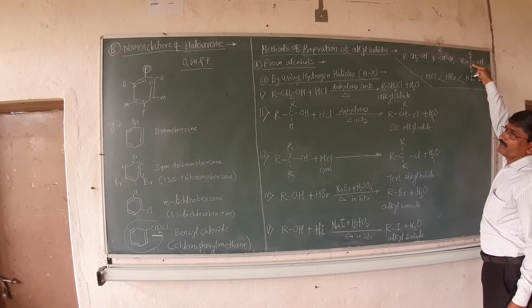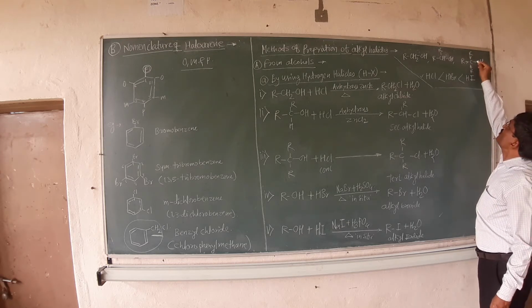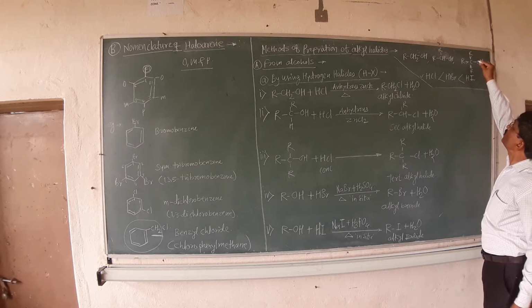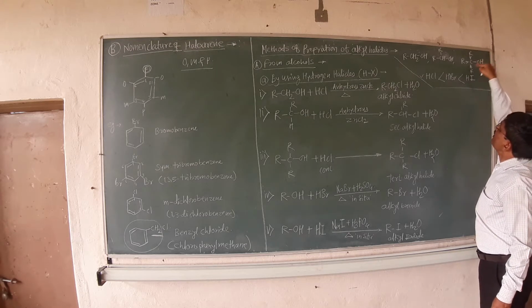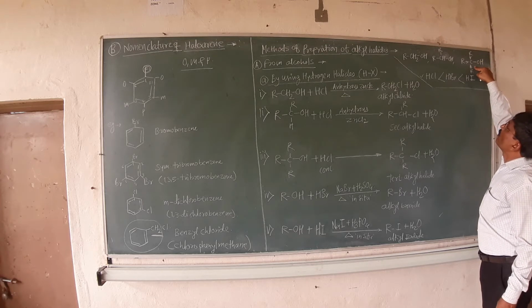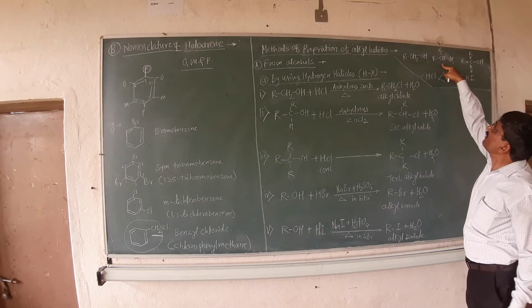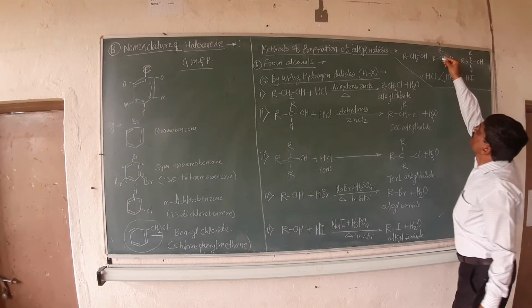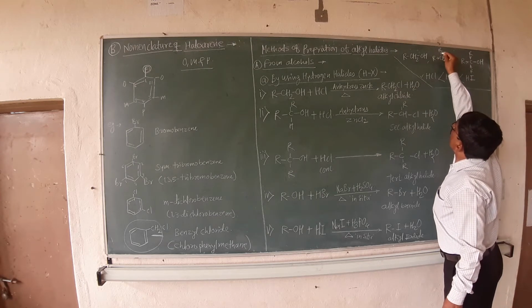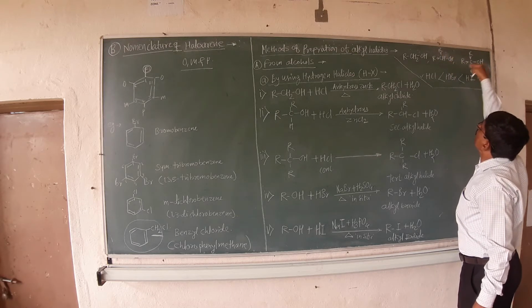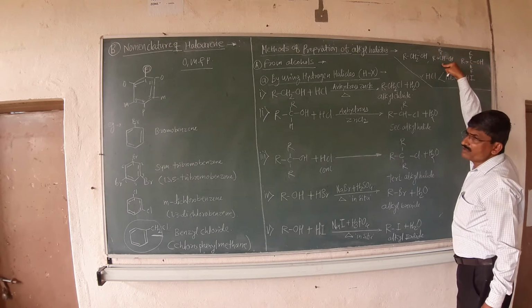And that's why the C-OH bond becomes weaker. It is easy to break. And that's why the reactivity of a tertiary alcohol is greater as compared to that of the secondary. Why? Because in the secondary, the alkyl groups are present, but there are only two. That's why the reactivity of the tertiary is greater as compared to that of the secondary.